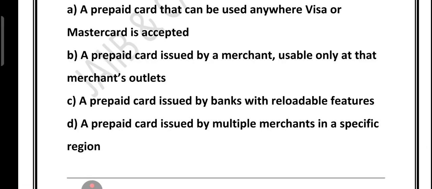What about option D? That is actually describing a semi-closed or semi-open loop card, like a Sodexo meal card or a payment gift card. They can be used at a wider network of merchants, but only within that network, not everywhere. So option D is also wrong in this case.